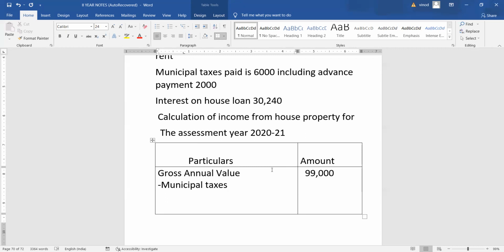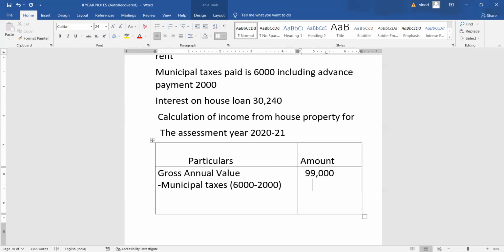That means for municipal taxes, we should not take 6,000, we should take only 4,000 rupees. Every time we need to follow the same rule. Another thing, only on a paid basis we have to take it into account.